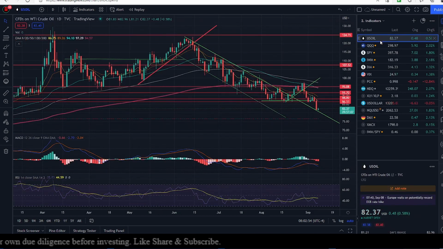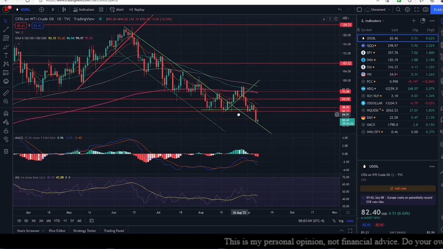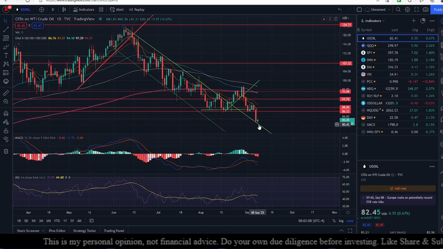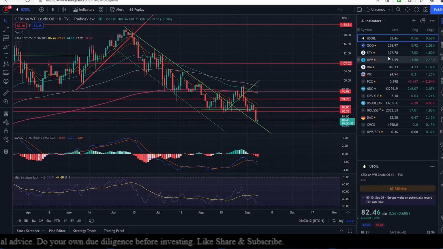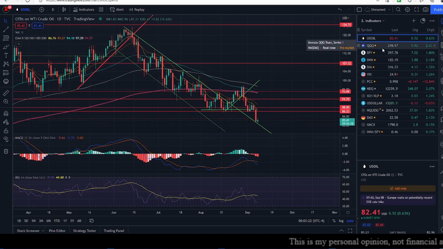Let's first look at US oil. US oil is bouncing off the line of support out here, which was earlier a line of resistance for the bear channel. So we can look at it as a promoted bear channel in the sense that instead of being below this, we are above this, and this line is going to perform as support going forward for US oil. US oil is in pretty decent shape out here. It's up 0.72%. And looking at the momentum, it seems like there's going to be a bit of a spike in the US oil price today.